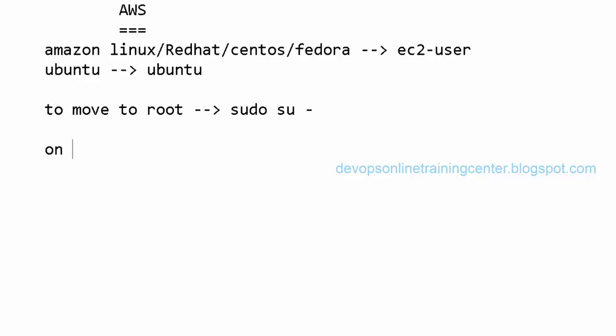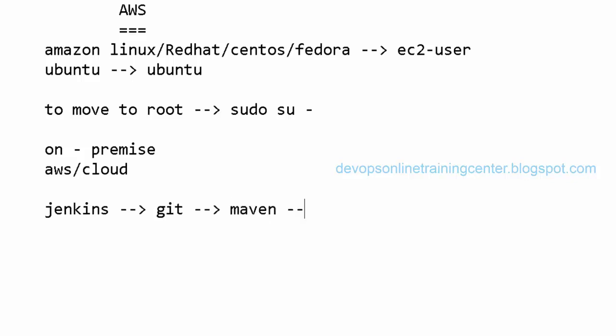There are two things: one is on-premise and the other is AWS or cloud. Some organizations use something like Jenkins, then Git, then Maven, then Ansible, and the test nodes can be created on the fly, or there are existing test machines in the lab that can be used.